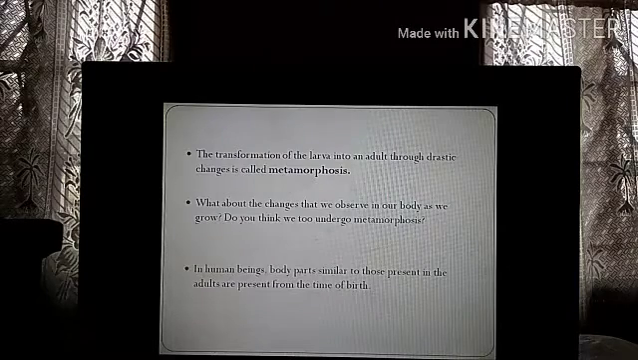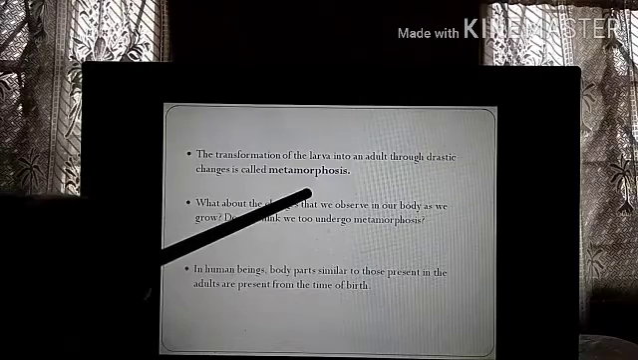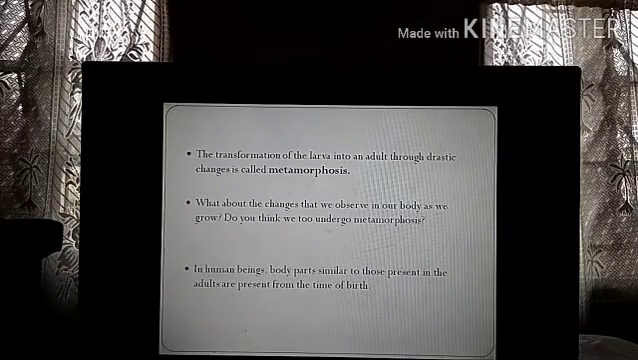The transformation of the larva into adult through drastic changes is called metamorphosis. Very, very important. So what is metamorphosis? It is the transformation or the change of the larval stage to the adult stage. It is the change of the larva to the adult. That is called metamorphosis.